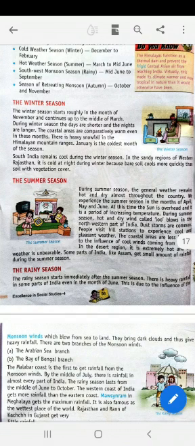That is, the desert sands heat up as quickly as they cool down at night. So days are very hot while the nights are cool. In the winter season, the days are cool, but at night the temperature drops below 0 degrees.